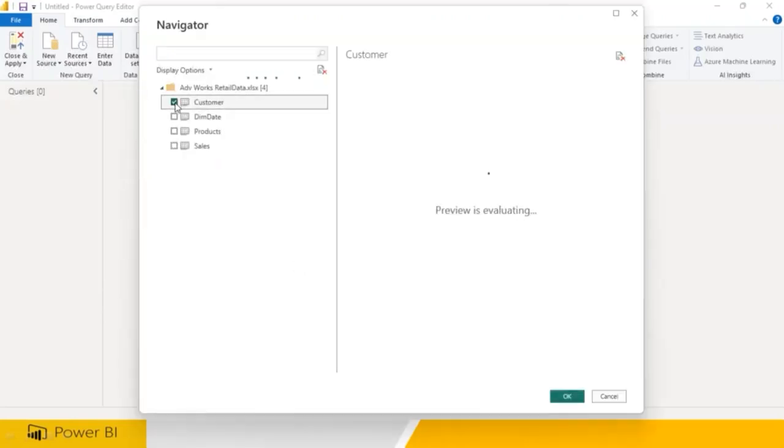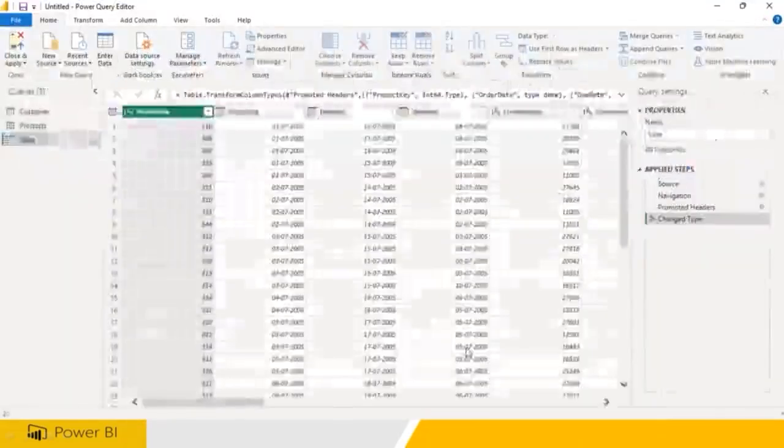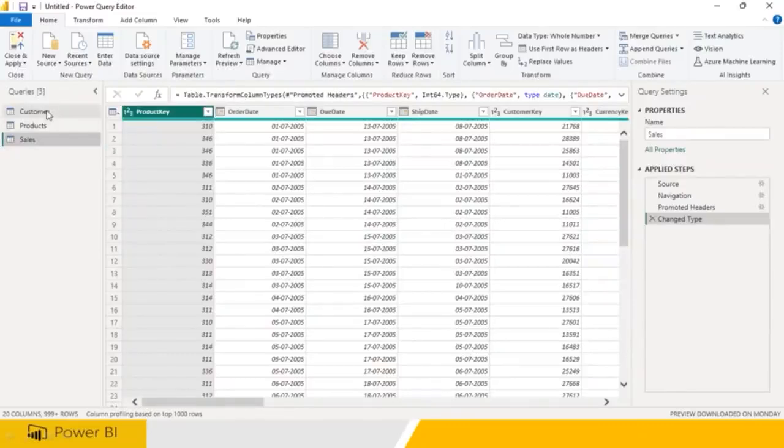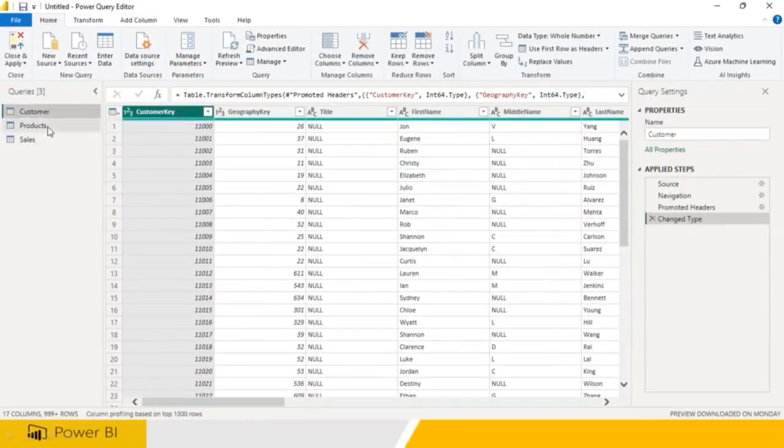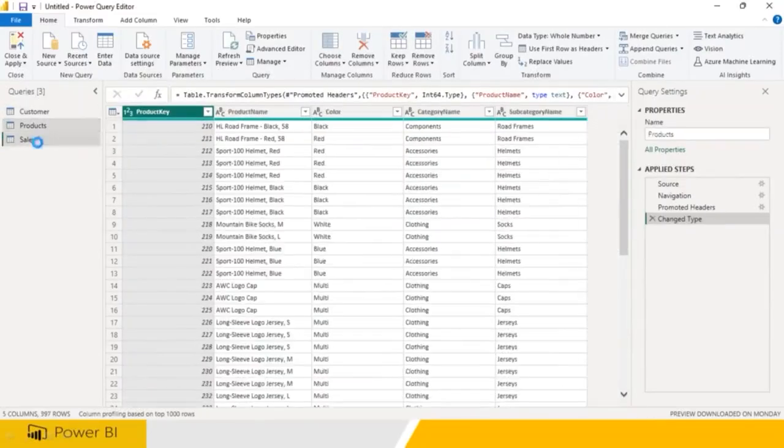Now I take the customer table, products table, sales table. I have to click on OK. Now I have some customer data, some products data, and some sales data.